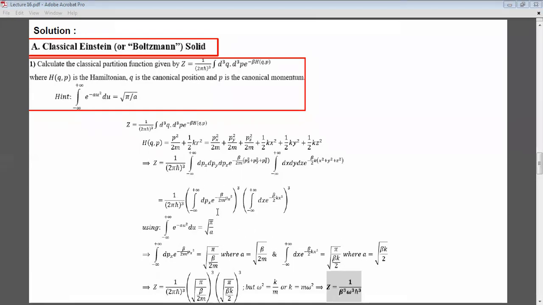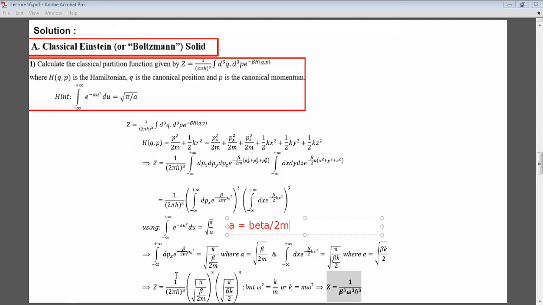So from here, the a for the first term is beta over 2m. Okay. So what will I get for the integral from minus infinity to infinity of dpx e to the minus beta over 2m px squared? It will be square root of pi over a, which is pi over beta over 2m, where a is this. And for the second term, I'll get something similar.